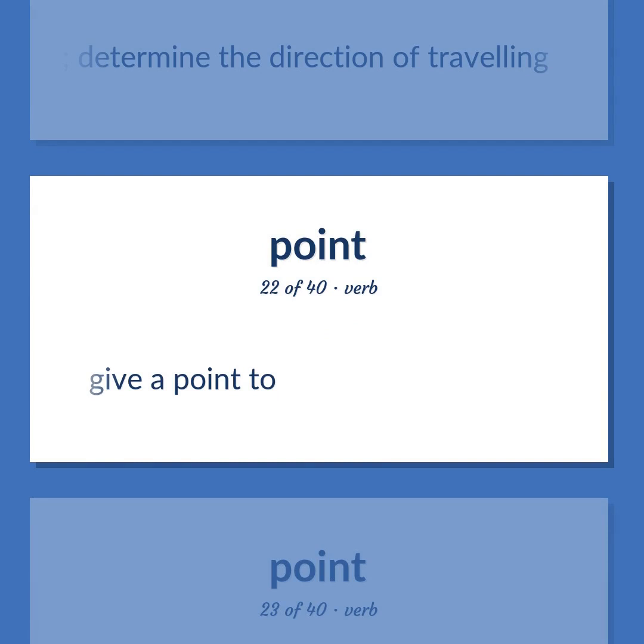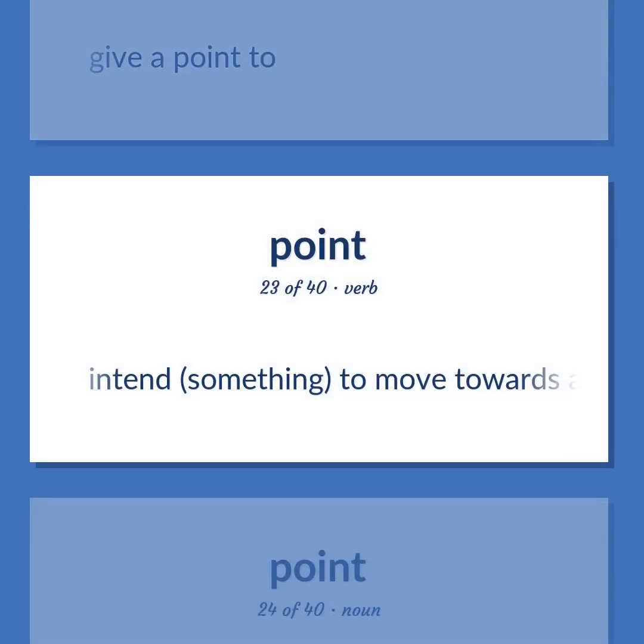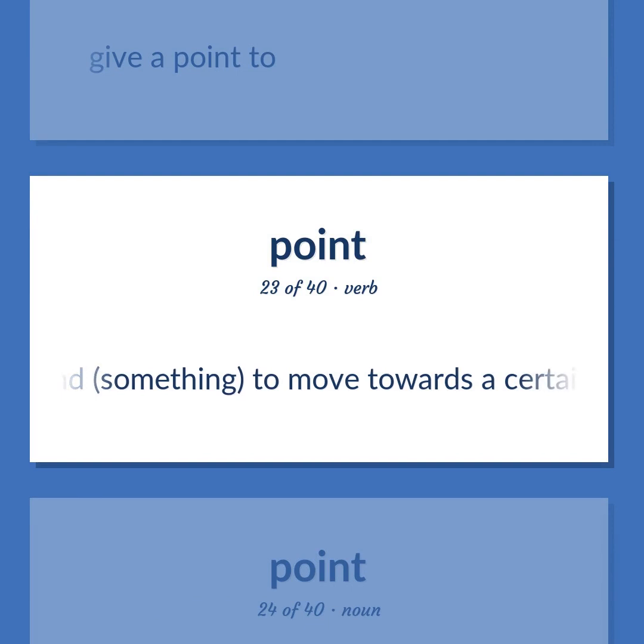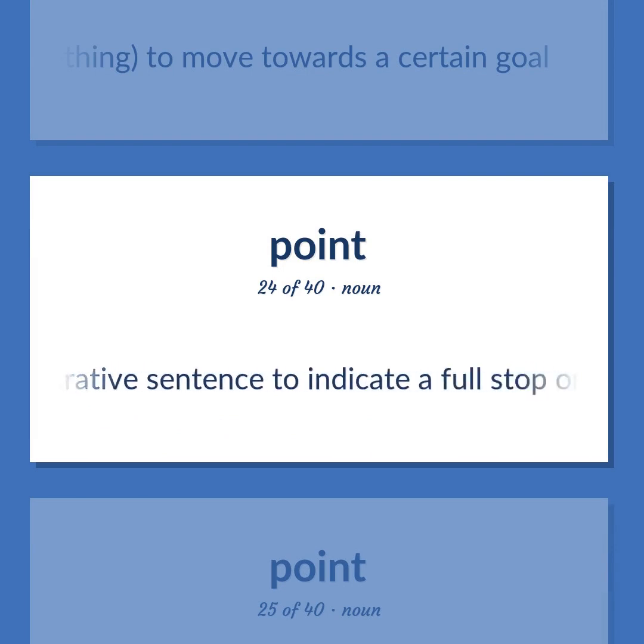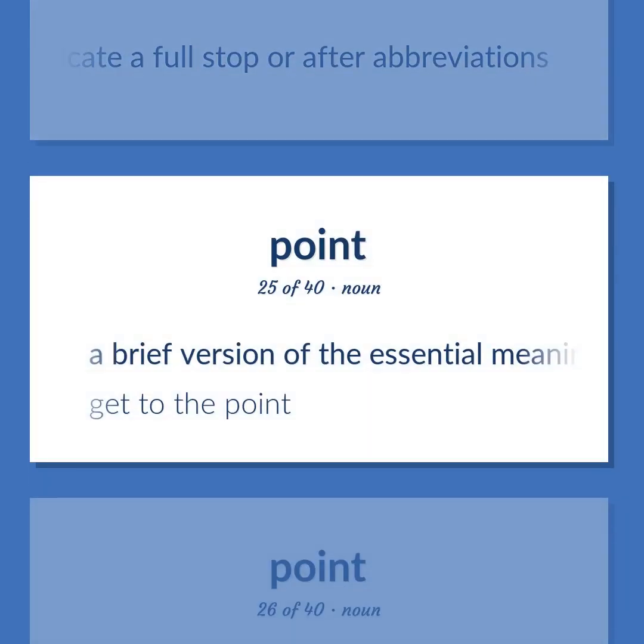Give a point to. Intend something, to move towards a certain goal. A punctuation mark, placed at the end of a declarative sentence to indicate a full stop or after abbreviations. A brief version of the essential meaning of something. Get to the point.